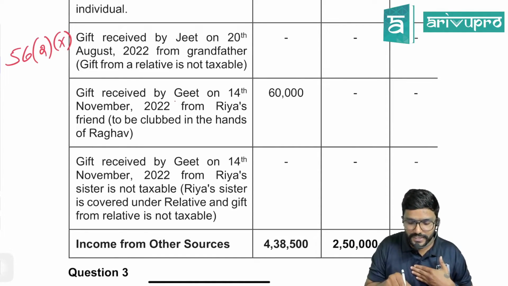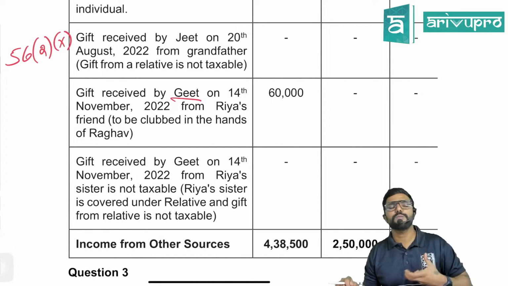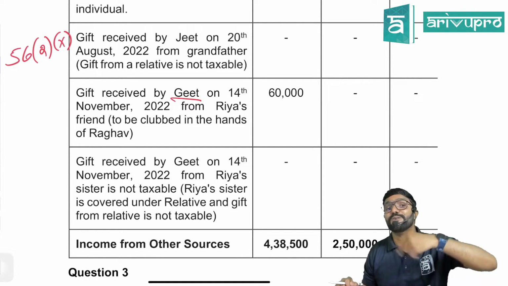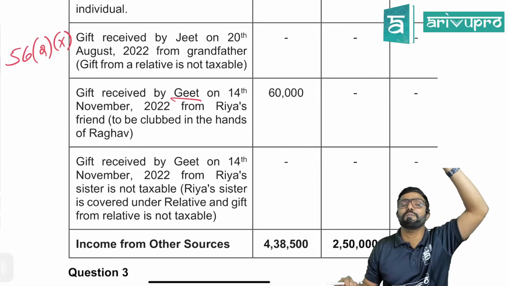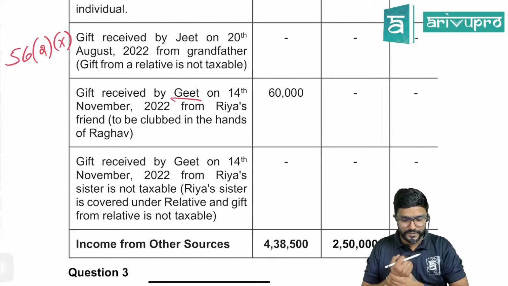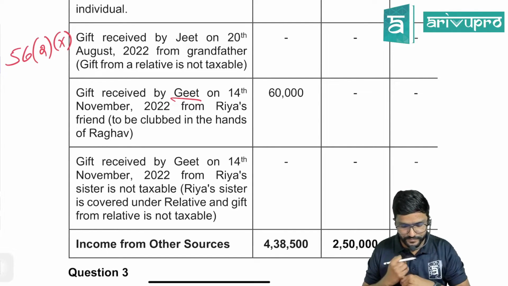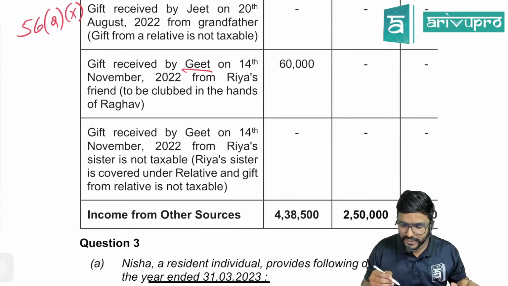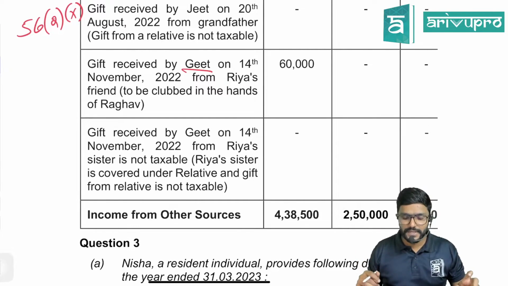Who is the receiver? Geet. Is it taxable? Yes, sir. How much? 60,000. But now the question is, should she pay tax on it? No. Clubbing will get attracted. For whom? For father. Okay. Next, gift received by Geet on 14th November from Ria's sister is not taxable because she is a relative. Relative is an exemption given.